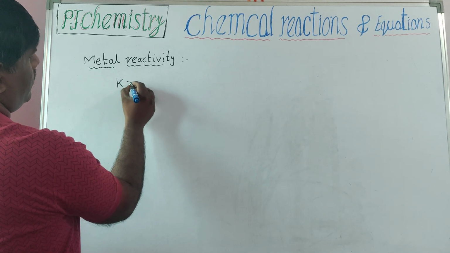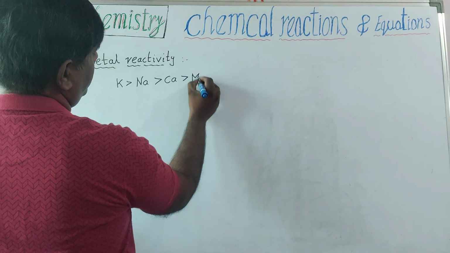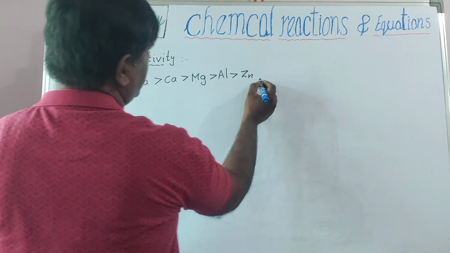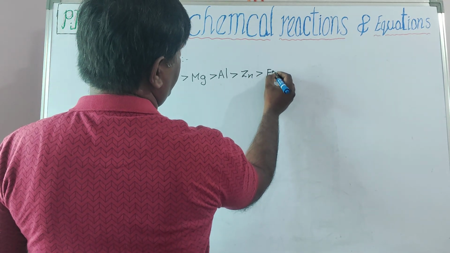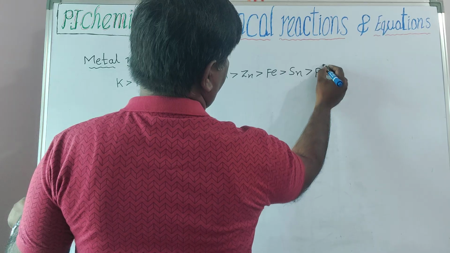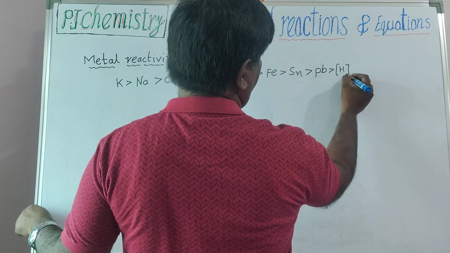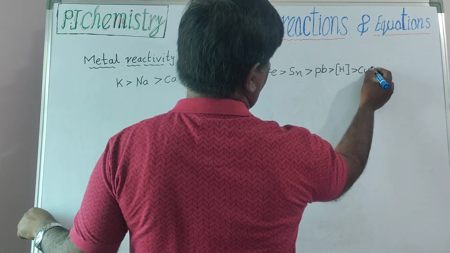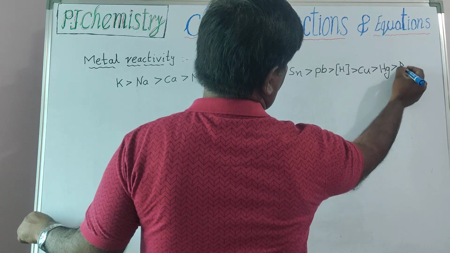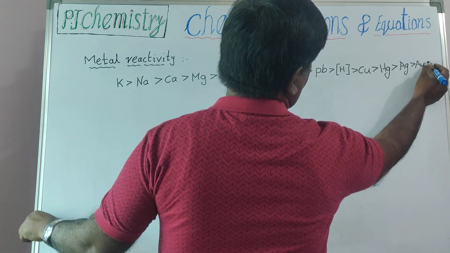Potassium, sodium, calcium, magnesium, aluminium, zinc, iron, tin, lead, hydrogen, copper, mercury, silver, gold, platinum.